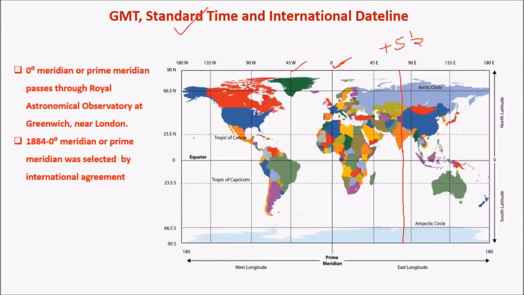Sometimes the country's east-west extent is too lengthy, for example Russia, where it ranges about 165 degrees, the difference between this longitude and this longitude would be 165 degrees. Here it is not feasible to have a single time zone, as there would be huge time differences from one region to another. So these countries have divided, they have got multiple time zones. For example, Russia has about 9 time zones presently. Previously, when it was the USSR, it had about 11 time zones.